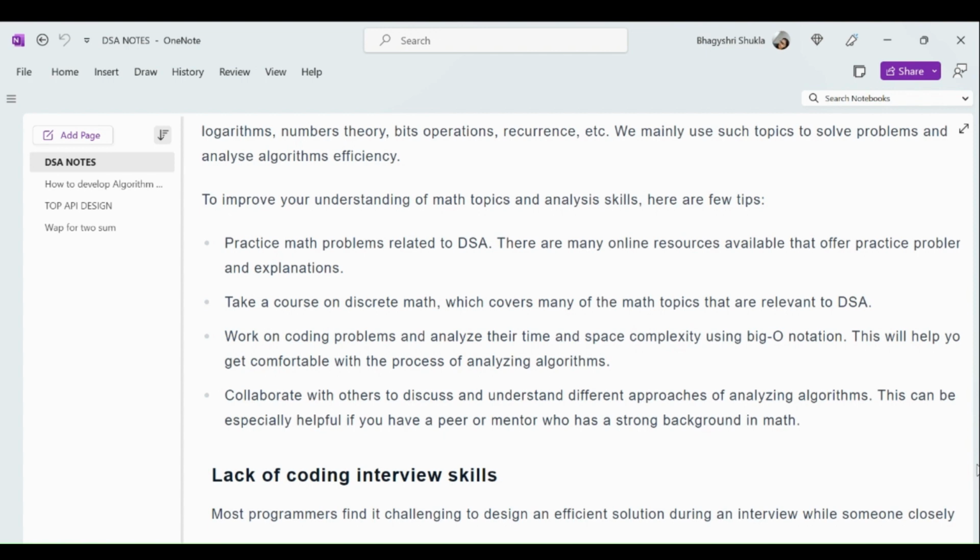Then next, take a course on discrete math, which covers many of the math topics relevant to DSA. Then work on coding problems and analyze their time and space complexity using big O notation. This will also help you get comfortable with the process of analyzing algorithms. Then collaborate with others to discuss and understand different approaches to analyzing algorithms. This can be especially helpful if you have a peer or mentor who has a strong math background. So these are some key points we can use to improve our understanding of the math topics and analysis skills.